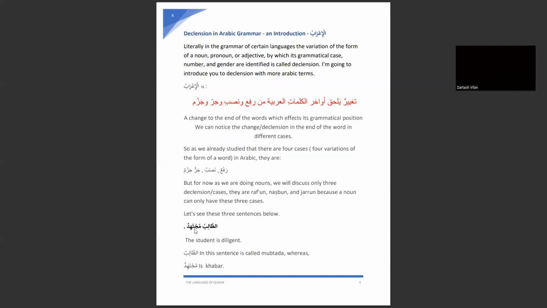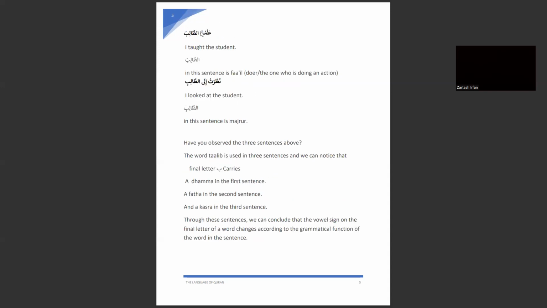How? Here it is the doer. At-talibu mujtahidun, the student is diligent. The student is the one who is doing the action. Here it is the object, nasab.